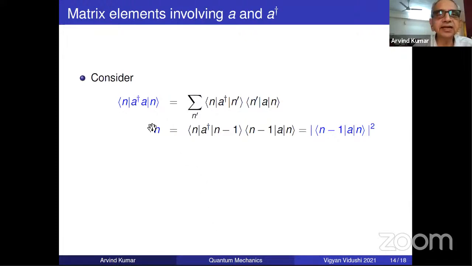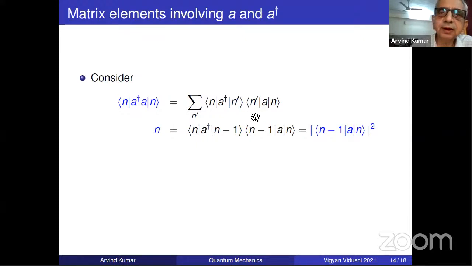And now consider n A dagger A, sandwich the Dirac identity. What will this sum contribute? Which value of n dash will contribute? It's obvious that except for n dash equal to n minus 1, nothing will. I mean, the sum will collapse to n dash equal to n minus 1. Why? Can people tell why? Why is the sum just getting equal to n dash just n minus 1? What happened to other values of n dash? Yeah, answers? Nothing yet. Yeah, just wait.